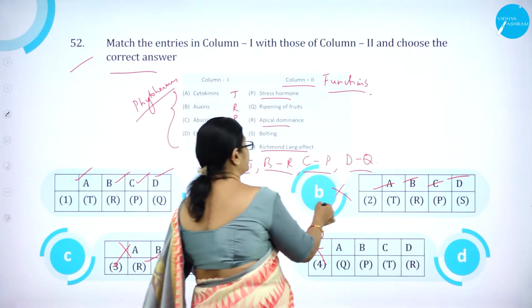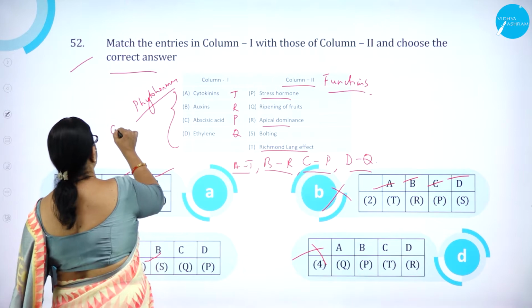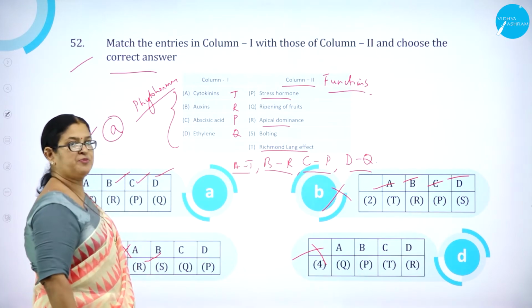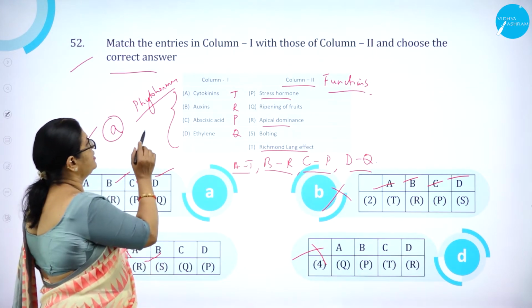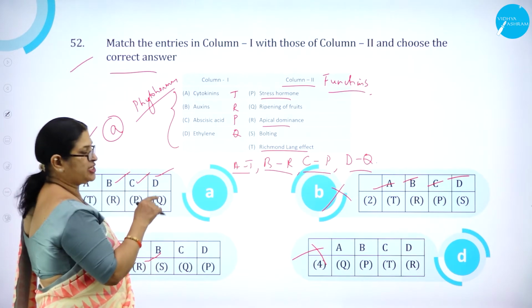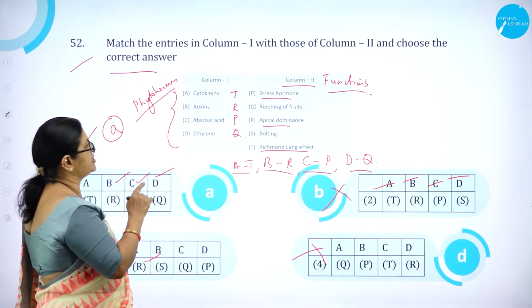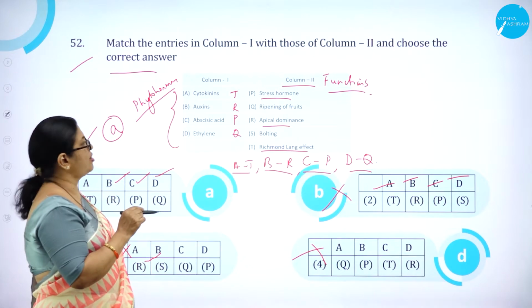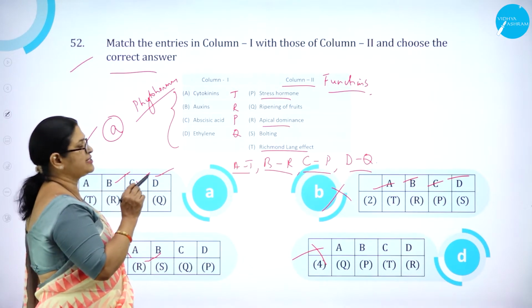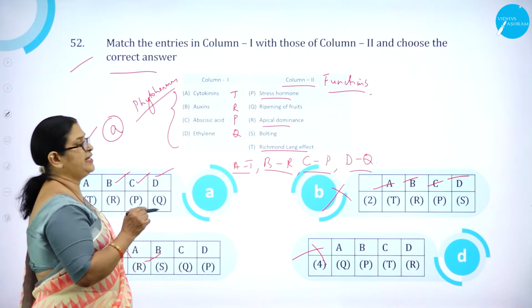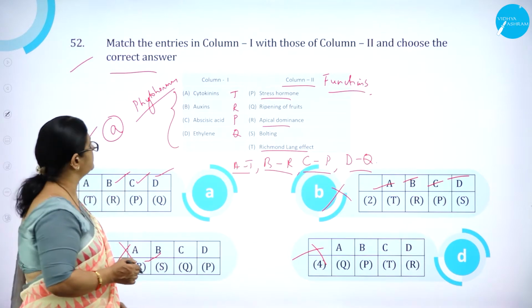So obviously this is also wrong. So option A is correct. Option A is correct. A, that is cytokinin, Richmond-Lang effect. B, auxin, that is apical dominance. C, abscisic acid, stress hormone. Then ethylene, ripening of fruits.